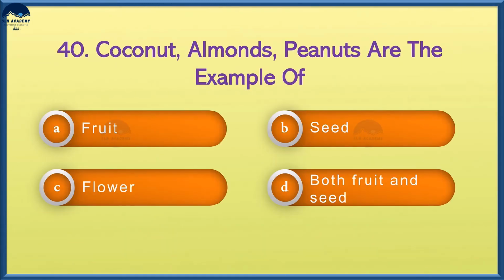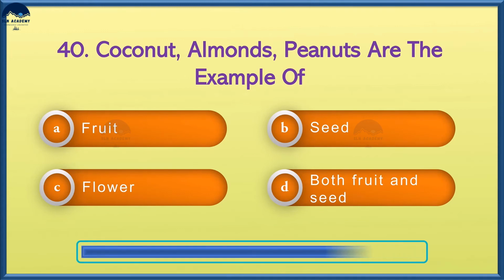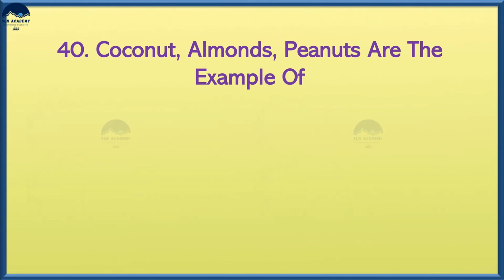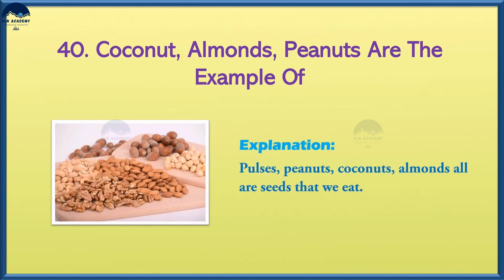Coconut, almonds, peanuts are examples of option A, fruits, option B, seed, option C, flower, option D, both fruit and seed. And the answer is option B, seed. Pulses, peanuts, coconuts, almonds are seeds that we eat.